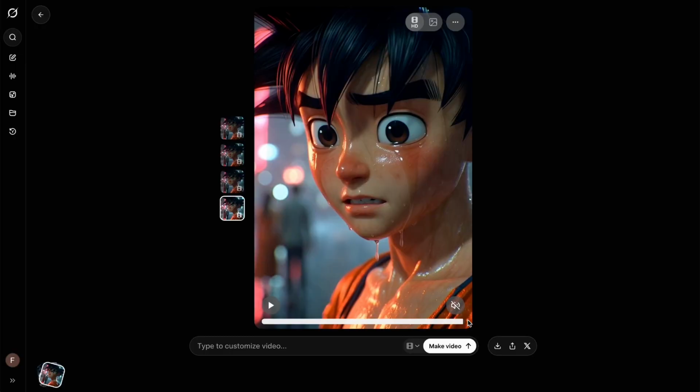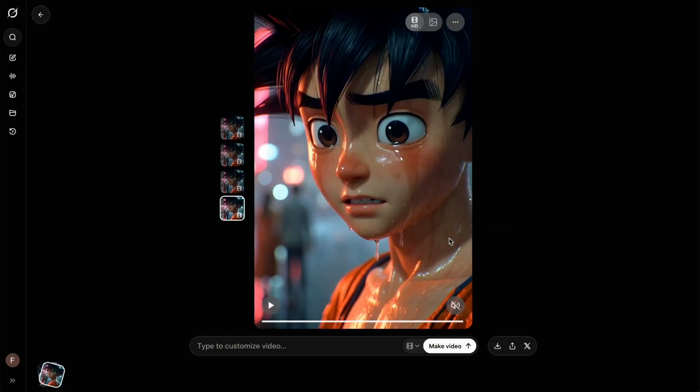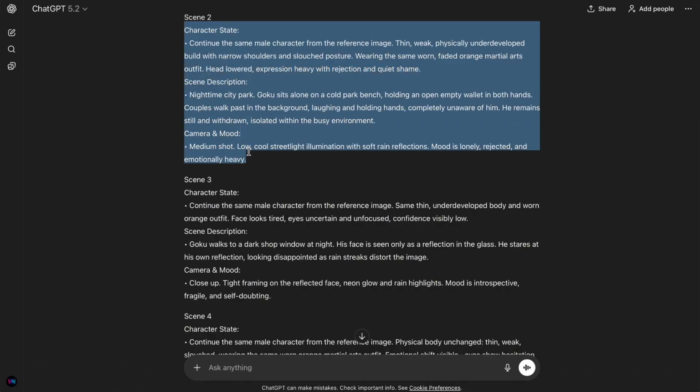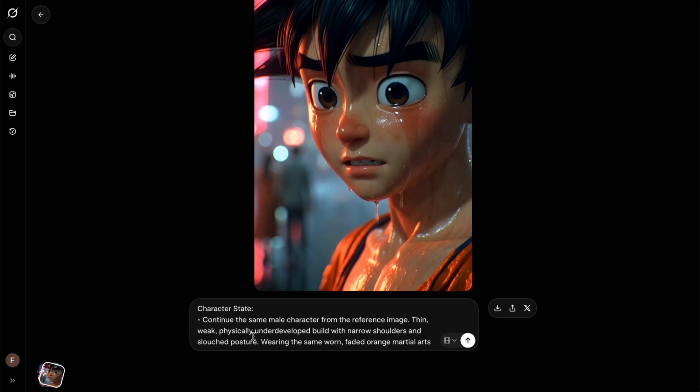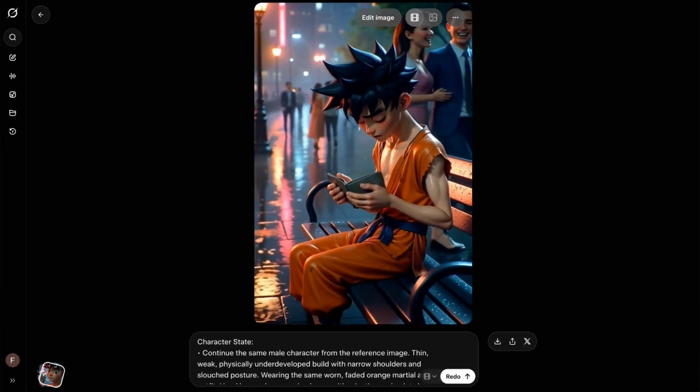Then comes the trick, and this is the most important part. I capture the last frame from the video and upload it back into Grok. Next, I copy the prompt for scene 2 from GPT, paste it into Grok, and hit generate. This helps keep the character consistent while letting the scene move forward.